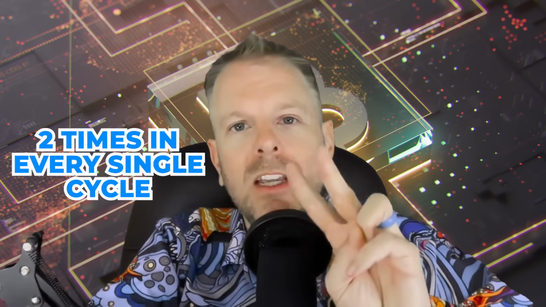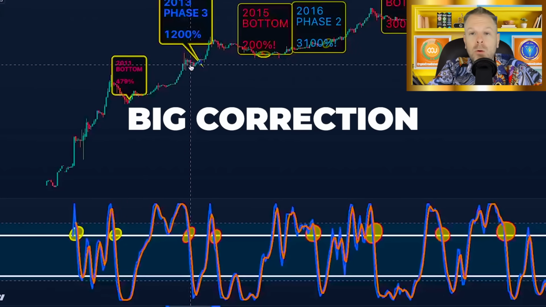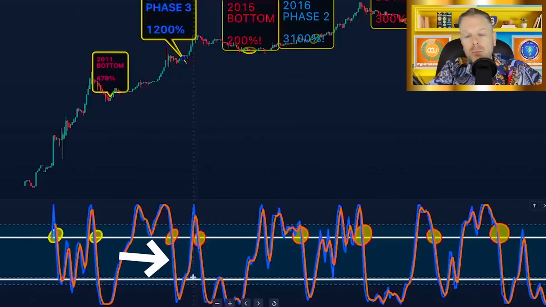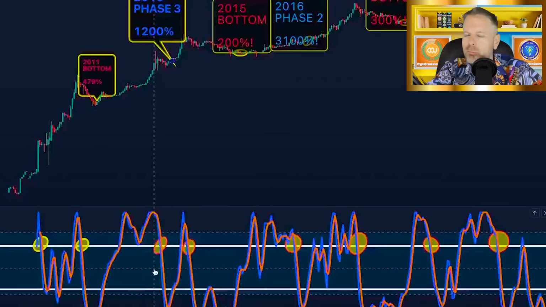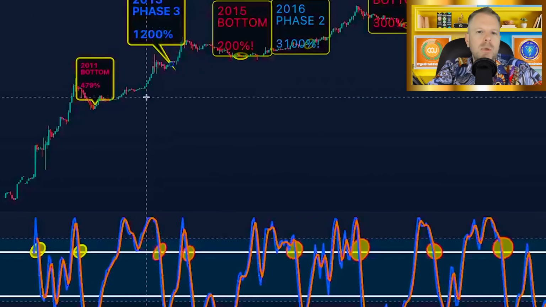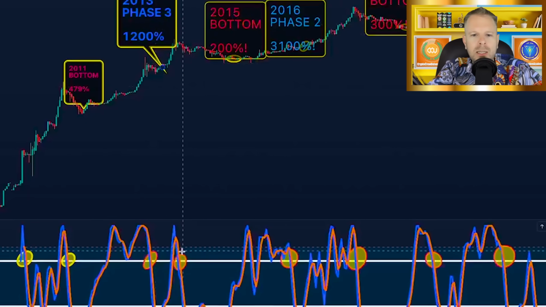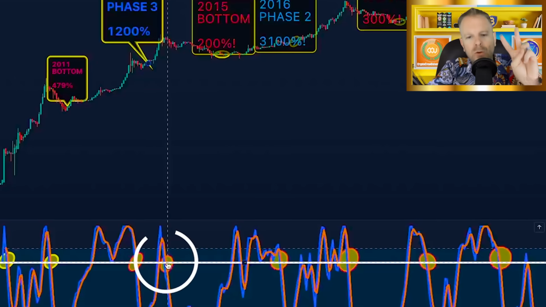Two times in every single cycle. So you fast forward, we had a big correction of our momentum, right? A huge falling out of momentum, which is needed when you have that much of a parabolic rise. It's beautiful to reset your momentum because we came through and had our last blow off top, and then we crashed down again back through the line for the second time.